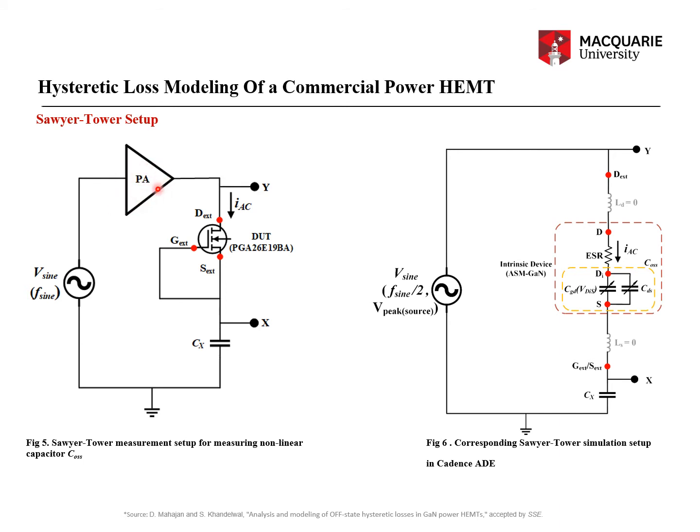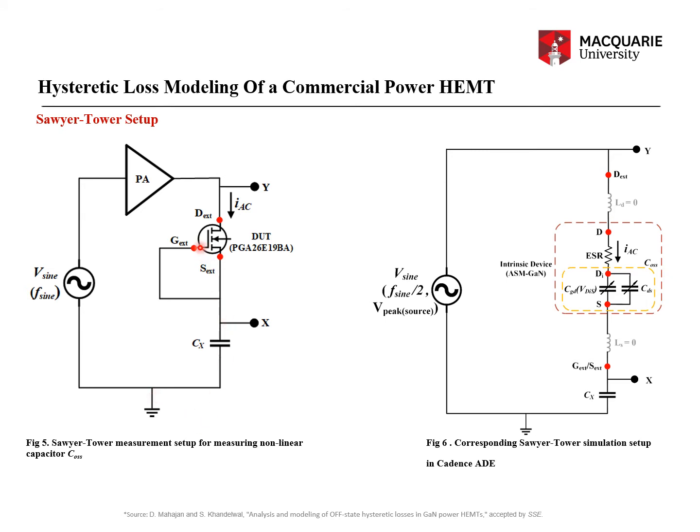So 35 megahertz is its bandwidth, and its output is a fully rectified sinusoid. So the voltage from node Y to the ground is a fully rectified sinusoid of some frequency F sine. All right.